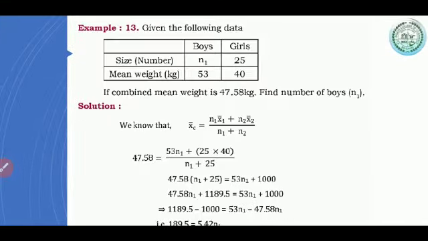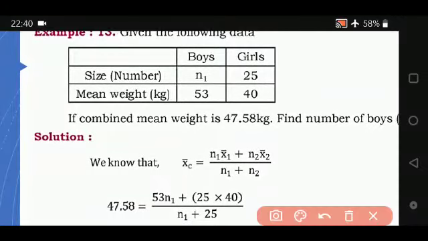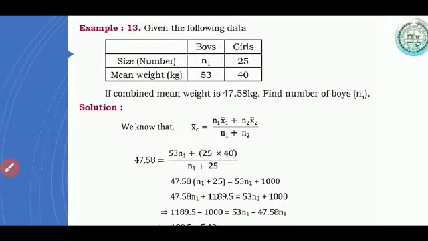One more example of the same type. Given the following data, it's given in the form of a table. Boys, N1, we have to find. And girls, there are 25 and their mean weight is 40. We have to find N1. And if the combined mean weight is 47.58, find the number of boys.